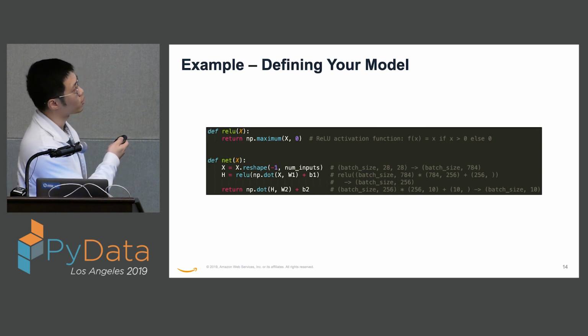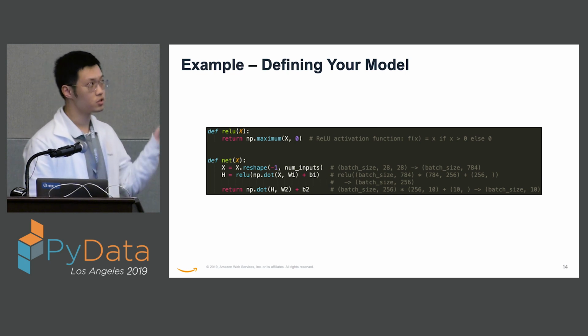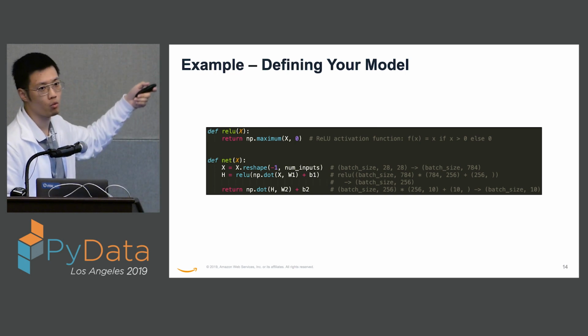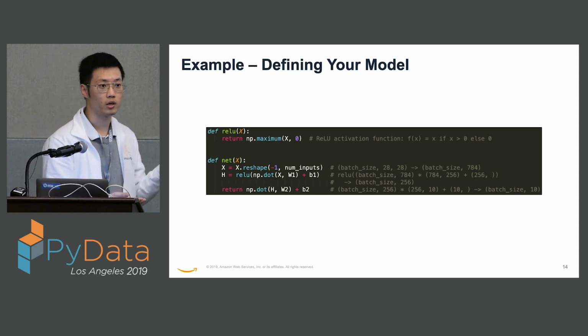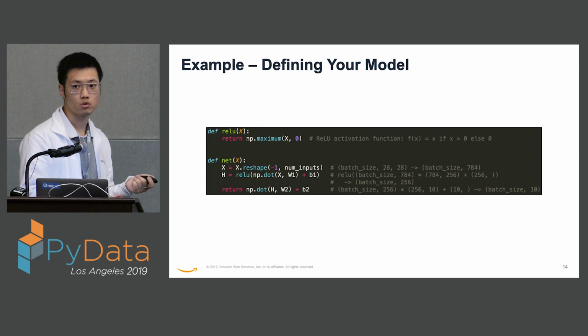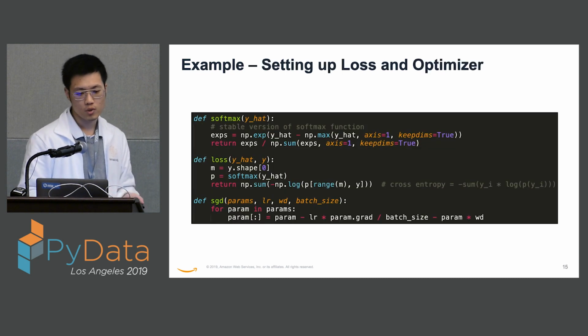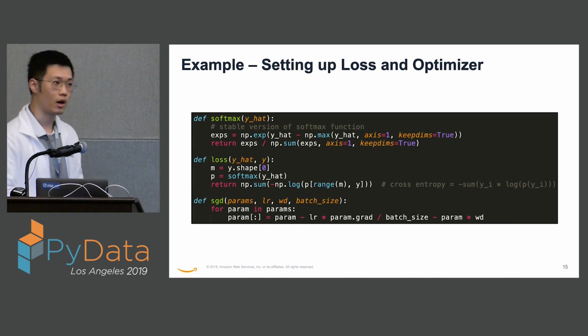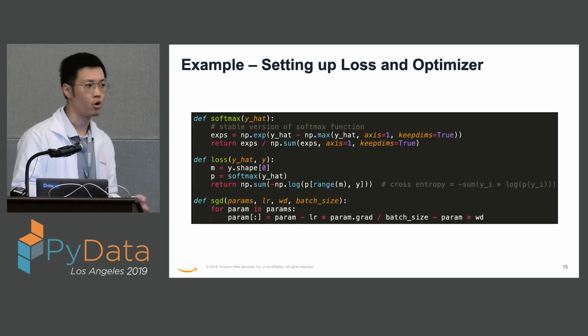And so after the activation function, we get the output of the hidden layer, right? We further dot product with the second layer's weight, and we add the bias of the second layer to it, correct? And then now we reach the output for our model, right? So this is just the forward function of the model. We will not be handwriting our backward function because we are just going to use automatic differentiation to handle it, right? So now let's also define how we measure how our model is performing.